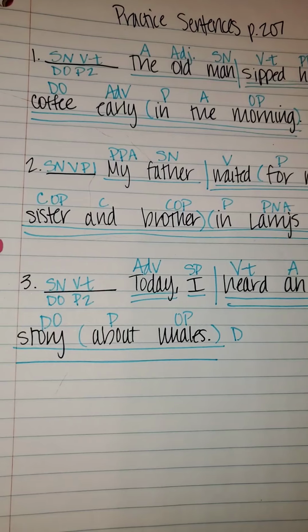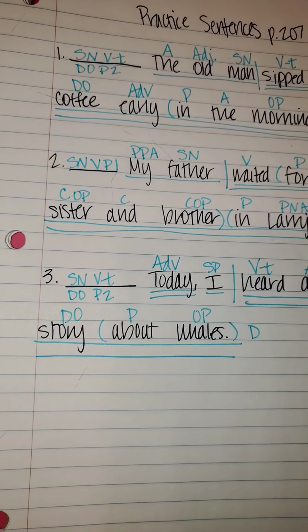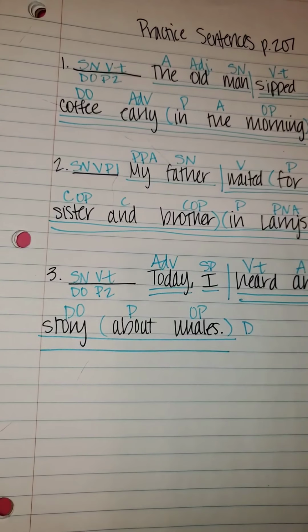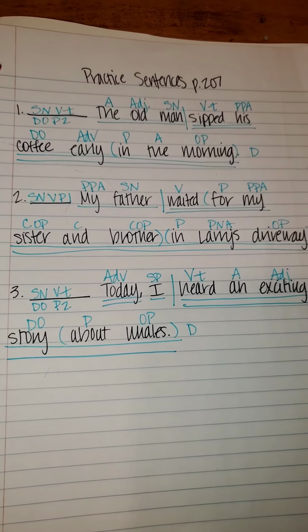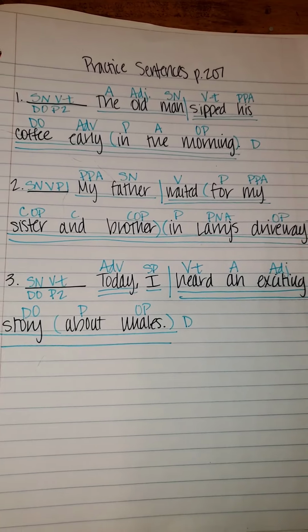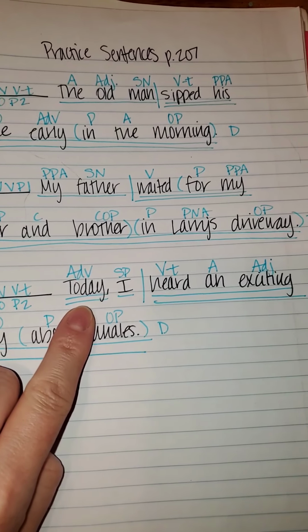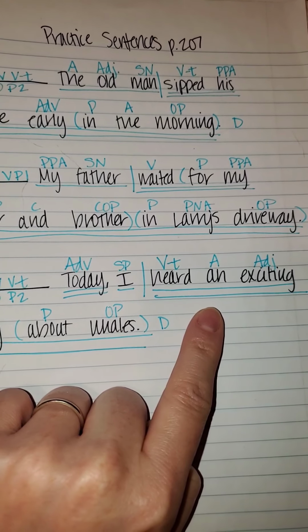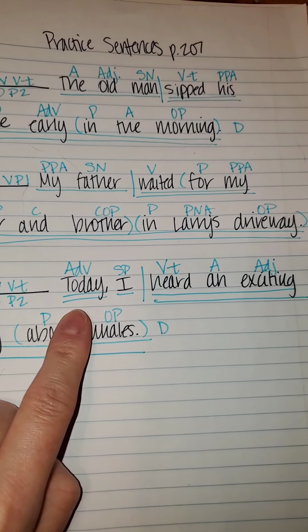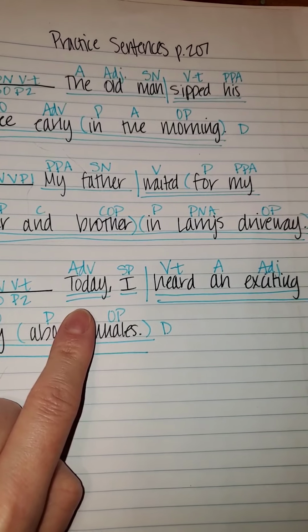Go back to the verb. Divide the complete subject from the complete predicate. Is this sentence in a natural or inverted order? Inverted. Underline the subject parts once and the predicate parts twice. Because it has an adverb that describes the verb, it's in an inverted order. Okay? Make sure today is underlined twice because it is part of your predicate.